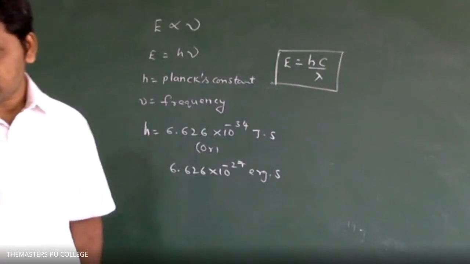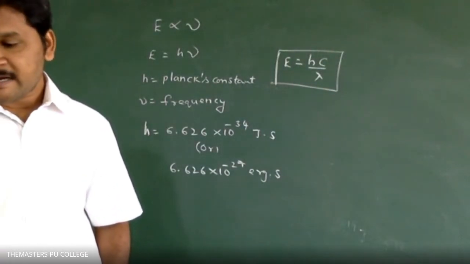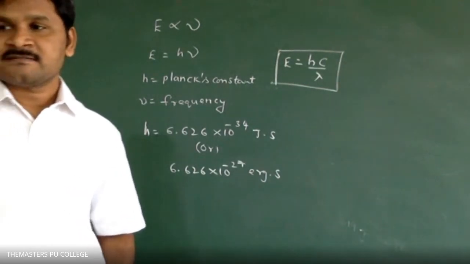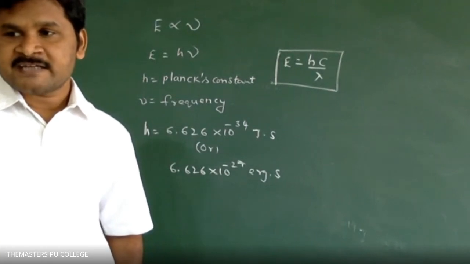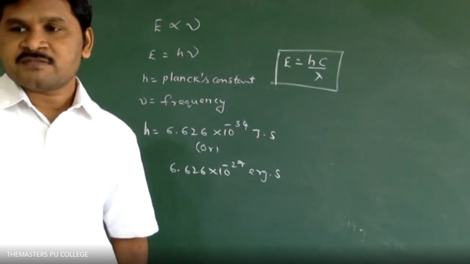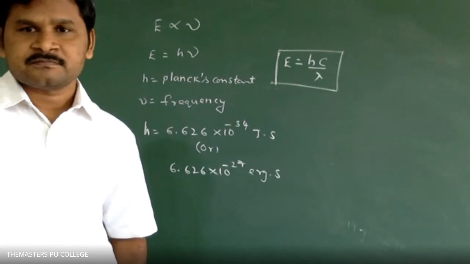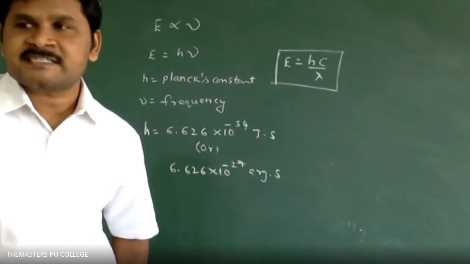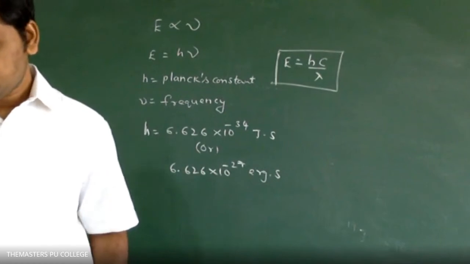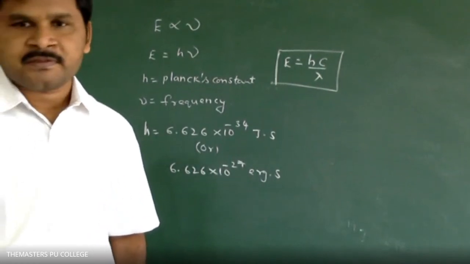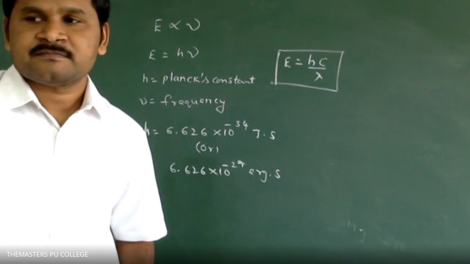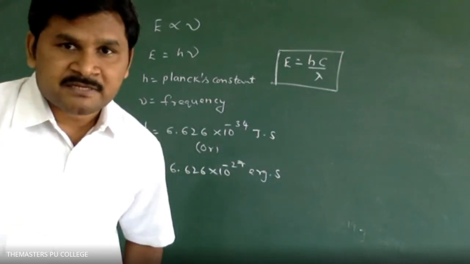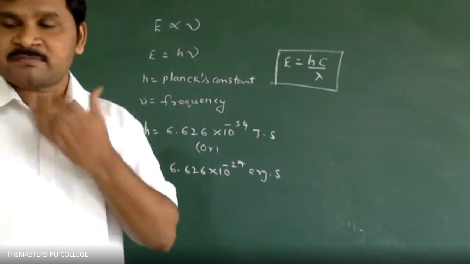Next, last point. A body can radiate or absorb energy in whole number multiples of a quantum.